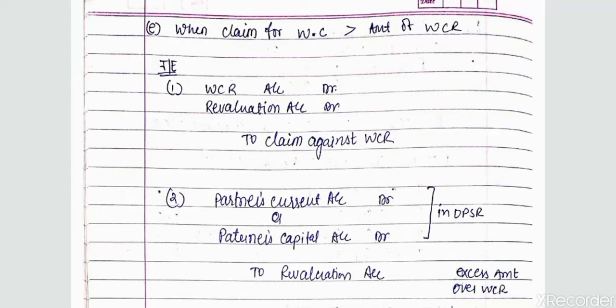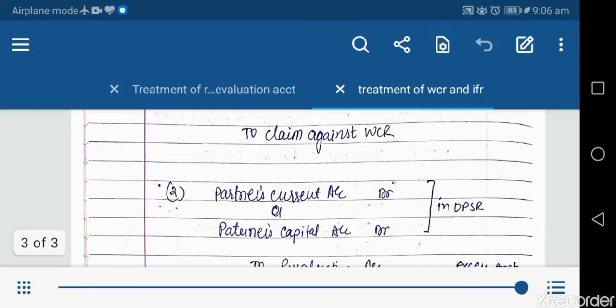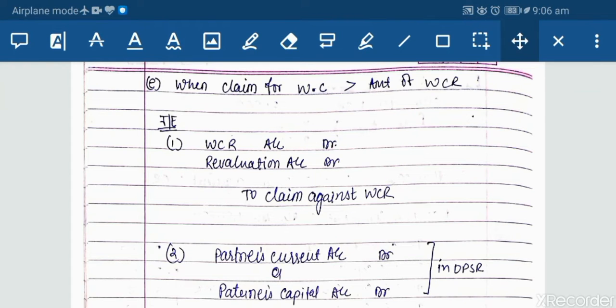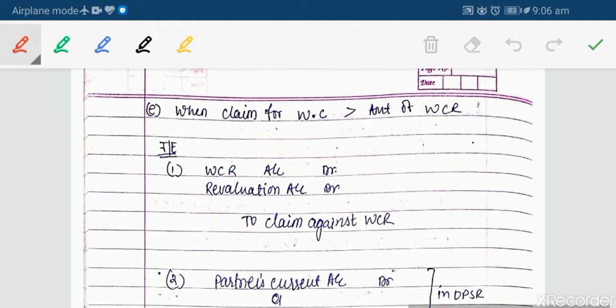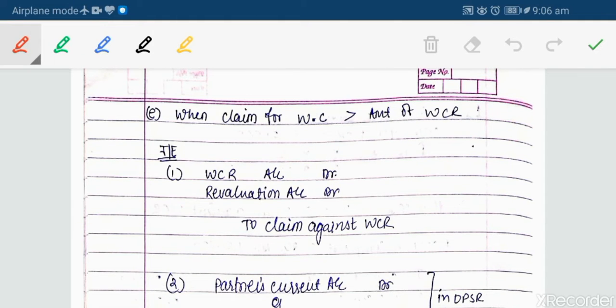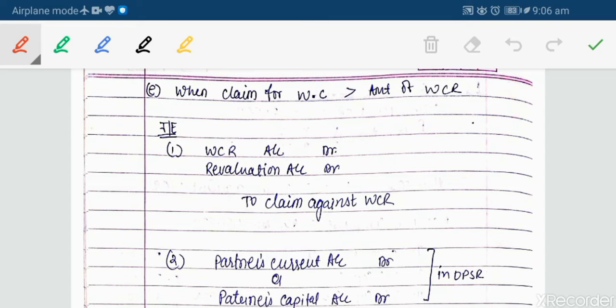If the claim is more than WCR, what entry will we be passing in this case? First of all, WCR account debit, revaluation account debit, to claim for WCR account. Whatever amount we are paying extra, which is not available to us in the form of reserve, will be transferred to revaluation account.